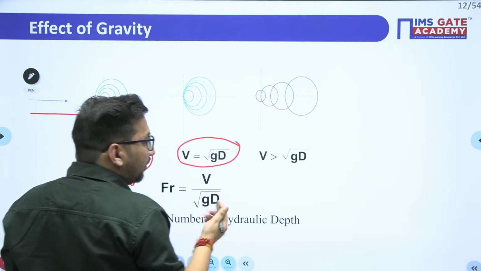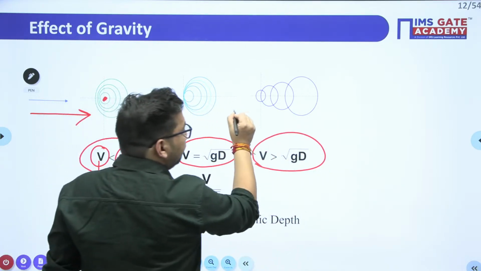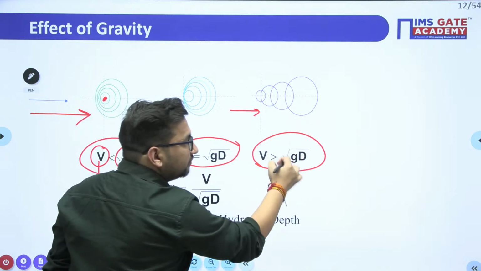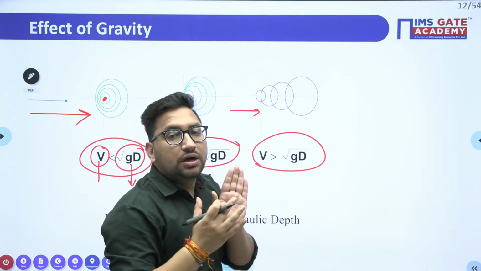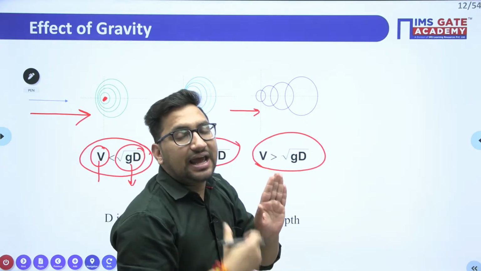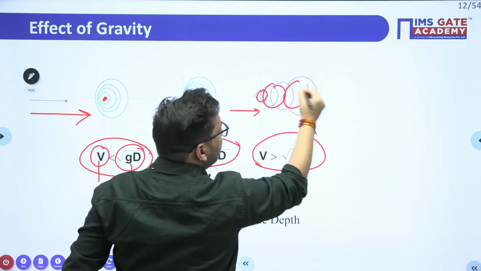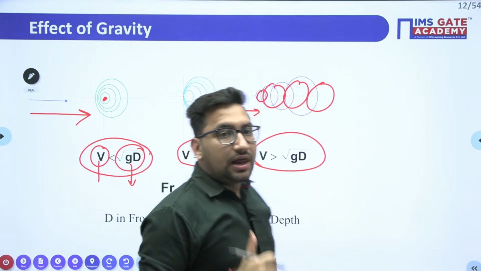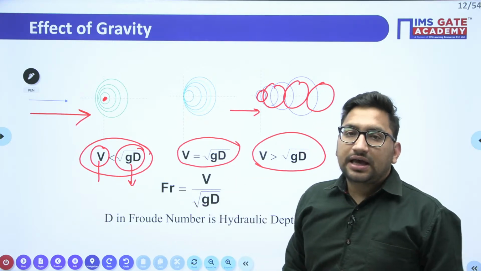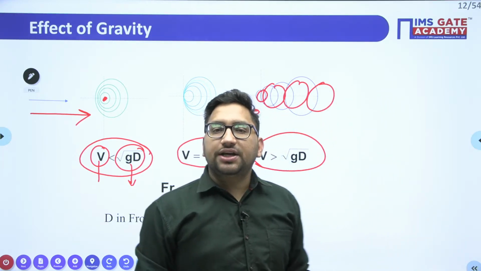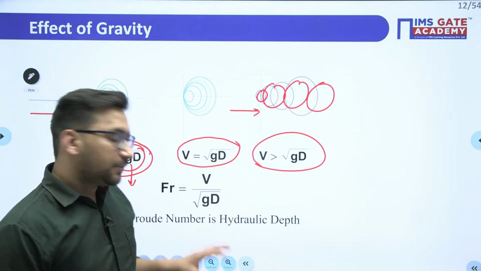And it will be starting from this particular point. Clear? Now if it is a supercritical flow, this V is going to be greater than under root of GD, right? So V is the velocity of flow and under root of GD is the velocity of waves. Now this water will force the wave to move only in the downward direction as it has a greater velocity. It means the waves are only going to move in the downward direction. Clear? So these are the practical observations on the basis of which you can define whether a flow is subcritical, supercritical or critical, right? Once in the GATE exam also they have asked such a question. Clear?